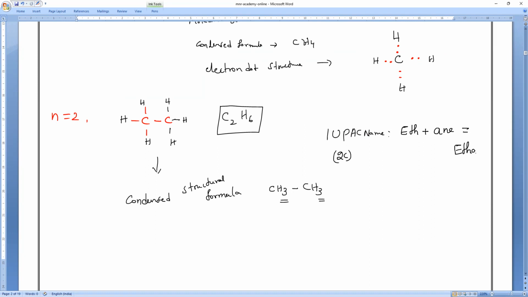Ethane is the IUPAC name. Next, the common name. The common name is also ethane only. So please finish it. Till here, if anybody has any doubt, you can ask me.